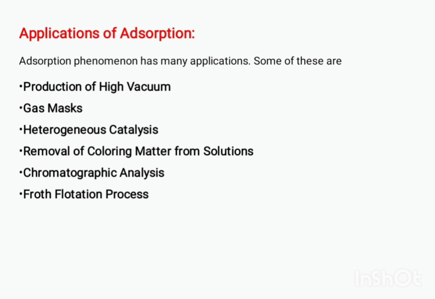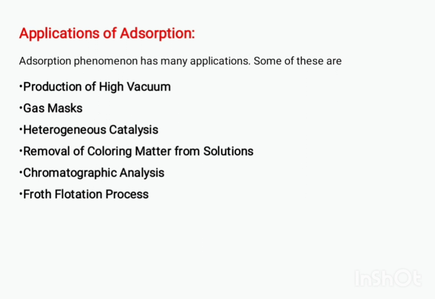Second, gas masks. All the gas masks contain an adsorbent like activated charcoal. These adsorbents remove poisonous gases by adsorbing them on the adsorbent surface and thus purify the air for breathing. Third, heterogeneous catalysis. In heterogeneous catalysis, the reactant molecules are first adsorbed on the catalyst surface and then form an adsorption complex which then decomposes to product.